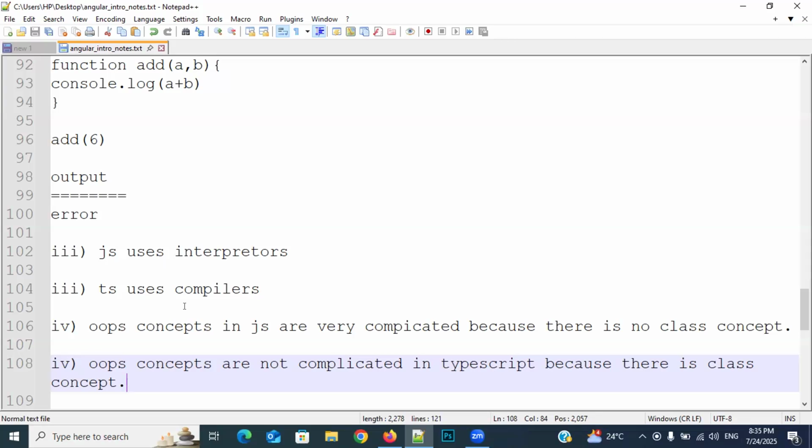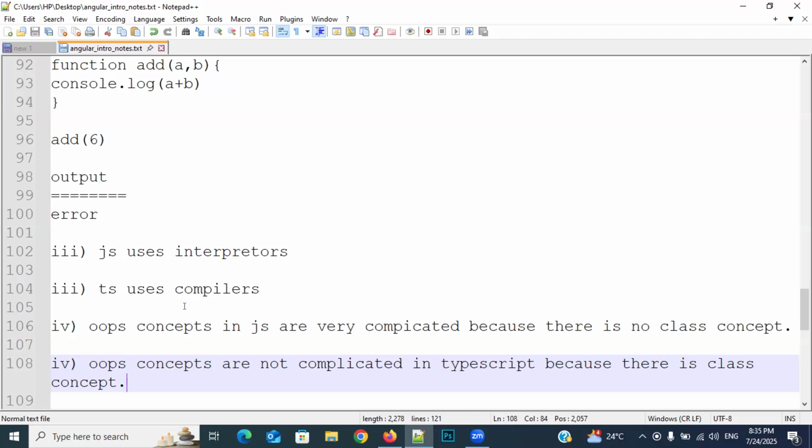The difference is that interpreters will read our code line by line like a script, and they will throw the errors also one by one. For example, I have written 20 lines of code by using JavaScript. I have executed, but unfortunately I did not check. Line number 2 has a problem, line number 4 has a problem, line number 6 has a problem, but I did not check. Directly I have written the program and I have executed. Then what happens?